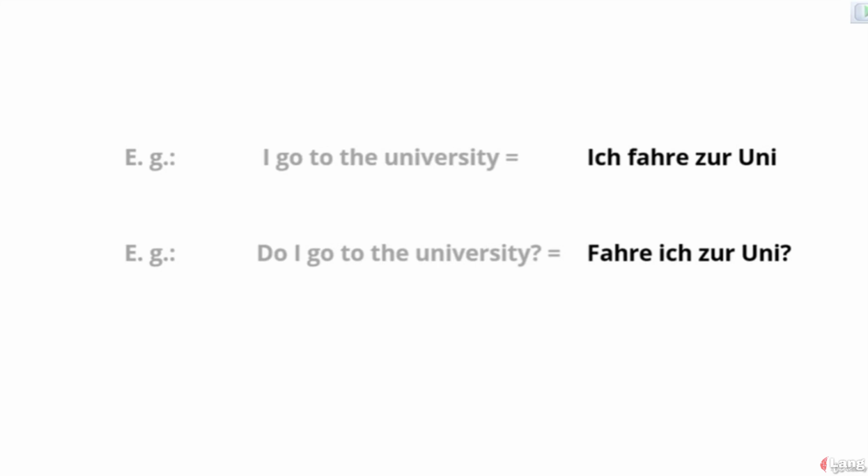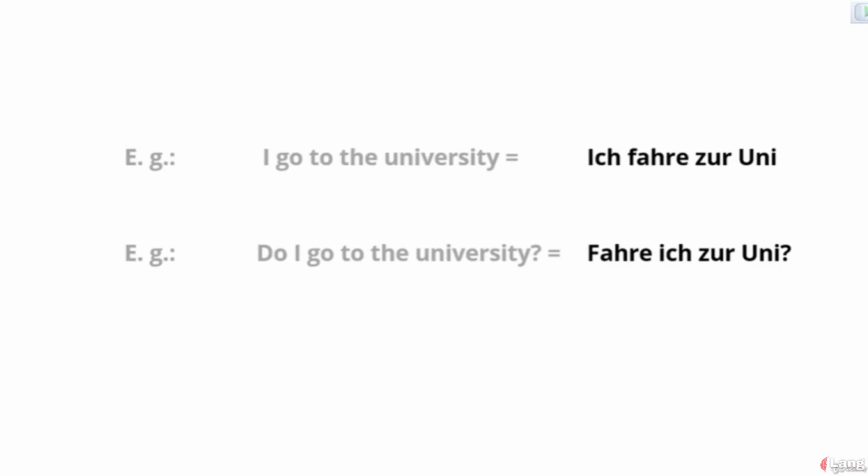However, in interrogative sentences, the verb comes before the subject. Verb plus subject. For example, if I ask, do I go to university? You have to translate into German, fahre ich zur Uni? Note that the person ich, I, comes after the verb fahre, go.